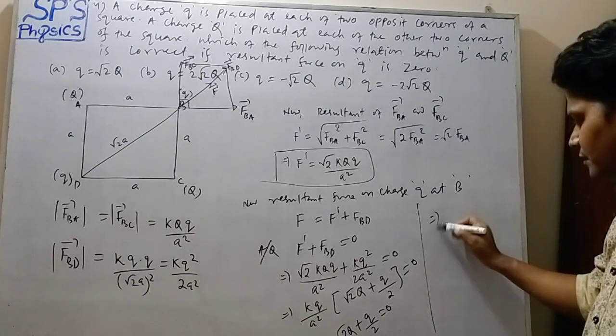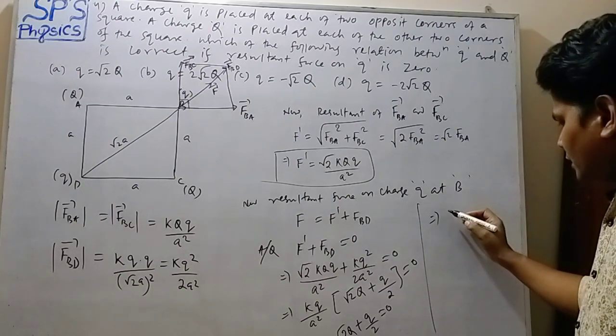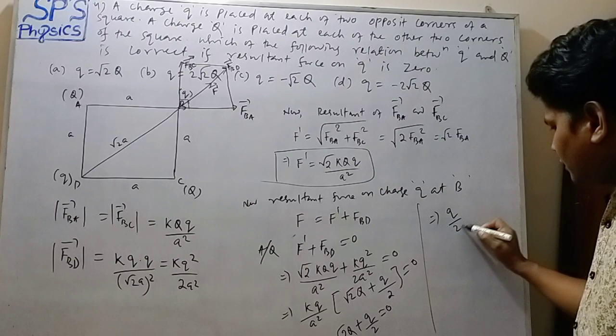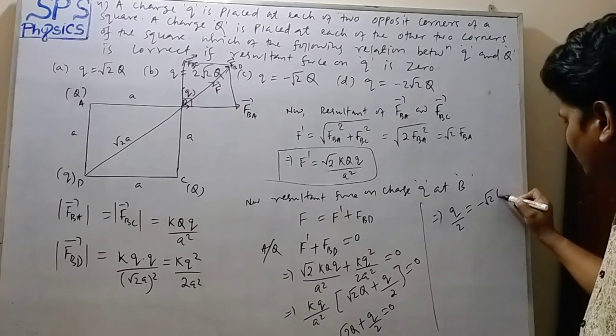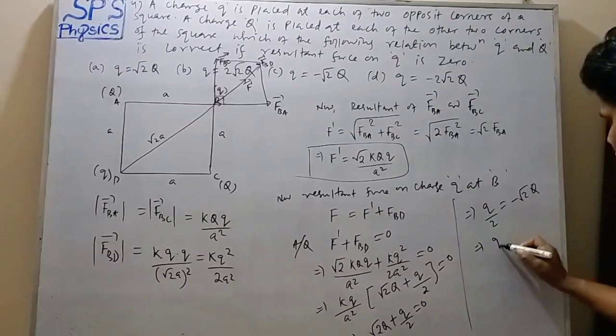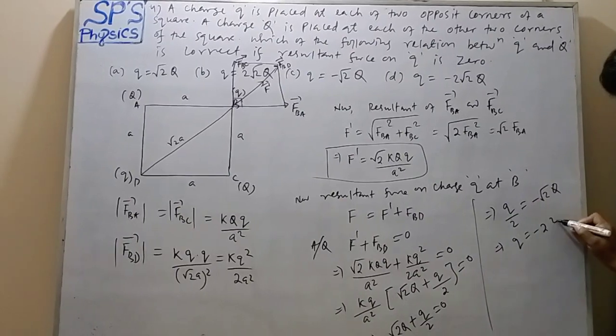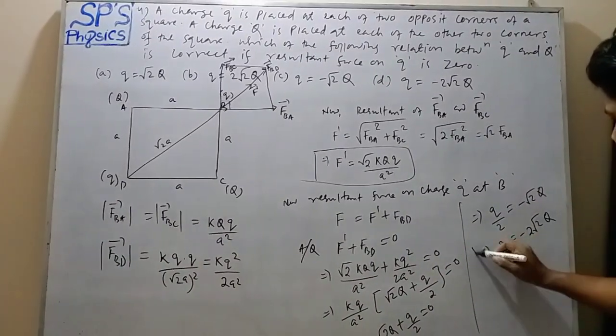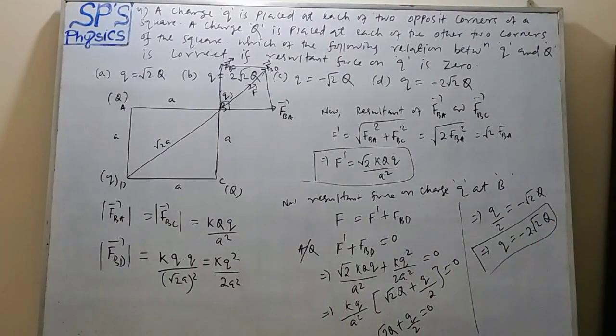Which implies q by 2 is equal to minus root 2 capital Q. So q equals minus 2 root 2 capital Q.